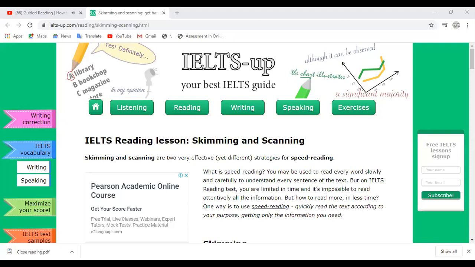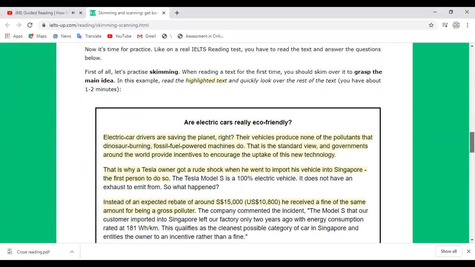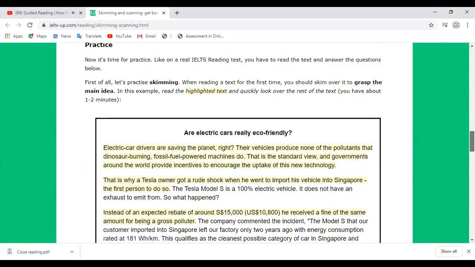I am going to share my screen with you. Okay, is it visible to all of you? Let me know in the chat box. All right, perfect.